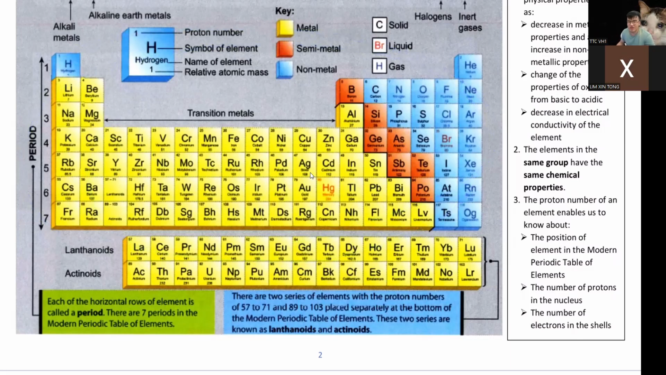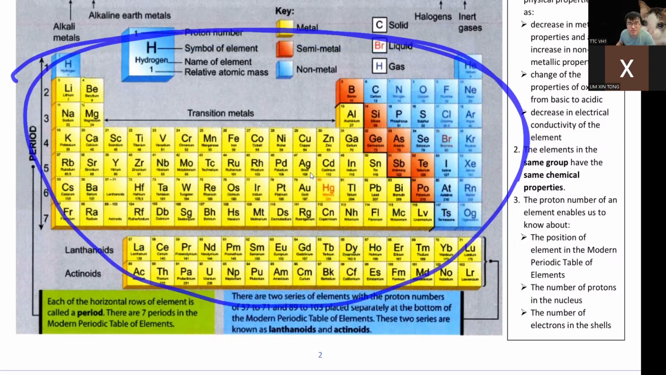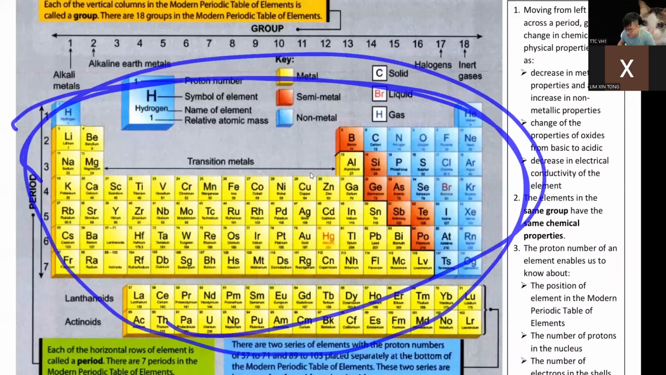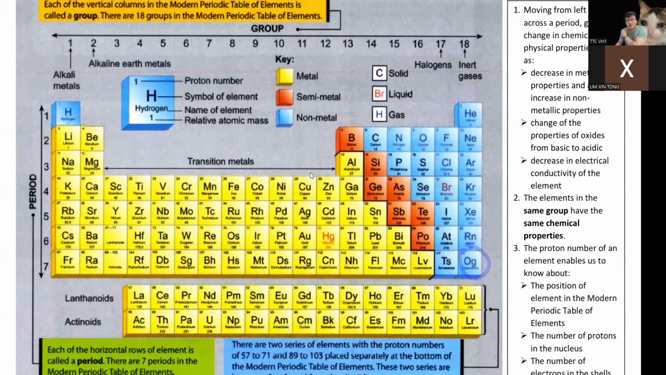First of all, let me introduce this. Your periodic table is where all the elements are. These are all the Legos available. These are all the atoms available. We have 118 types of Lego in the world.